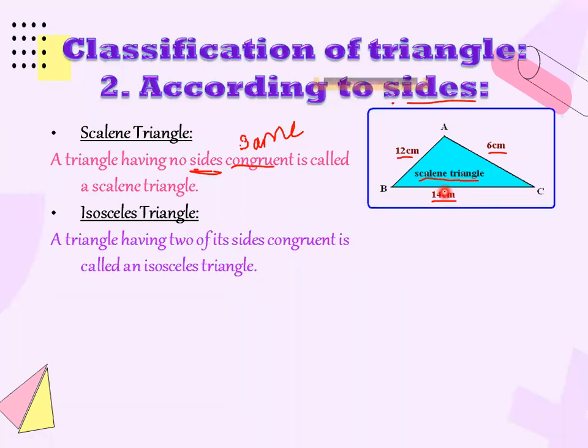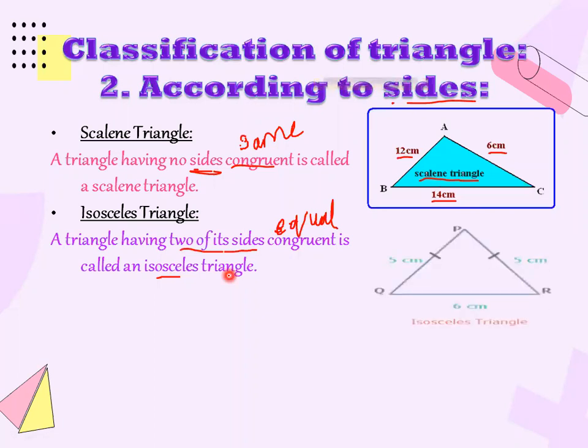Next one is isosceles triangle. Now for isosceles triangle, a triangle having two of its sides congruent. Two of its sides congruent means any two sides should be same, or you can say any two sides should be equal. Okay, equal or same or congruent, all the things are same. So a triangle having two of its sides equal is called an isosceles triangle.